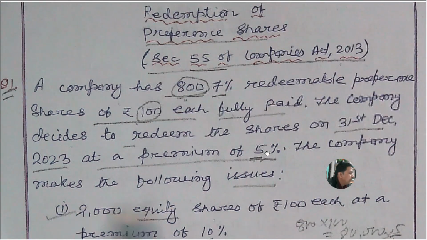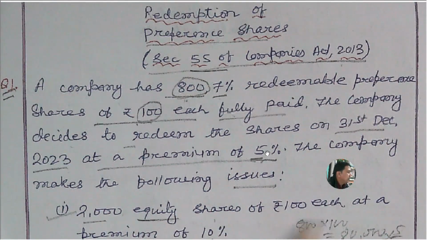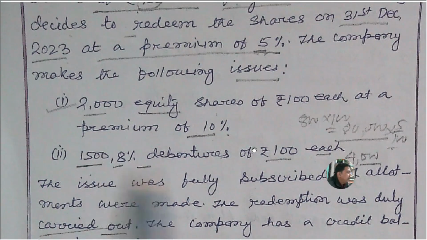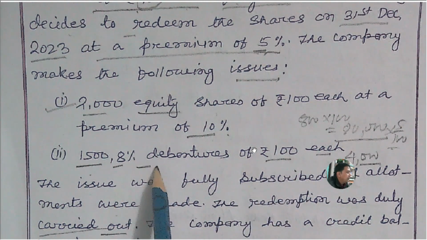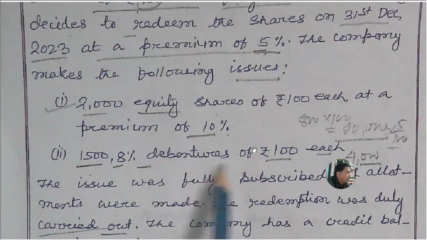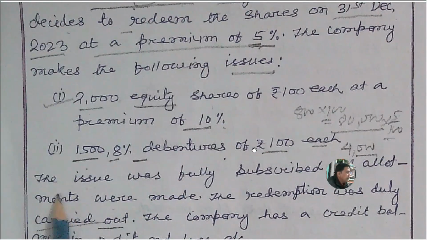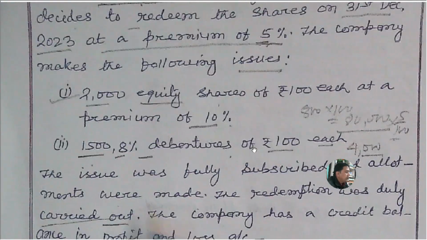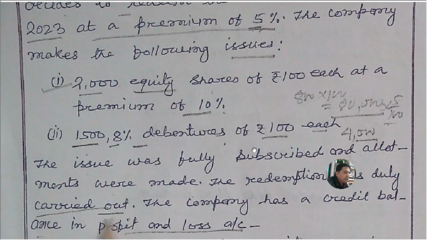The company makes the following issues: 2000 equity shares of rupees 100 each at a premium of 10%, and 1500 8% debentures of rupees 100 each. So proceeds from the issue of debentures are not available for redemption of preference shares. So it is just given in the question. The issue was fully subscribed and allotted, and the redemption was duly carried out.